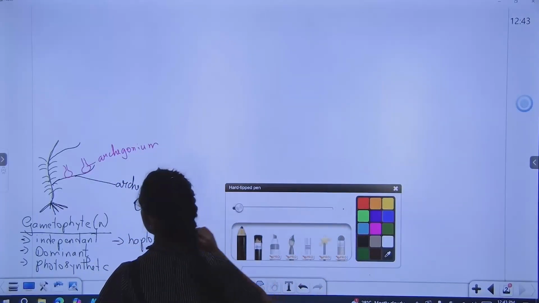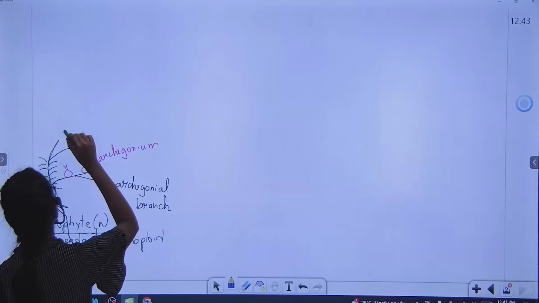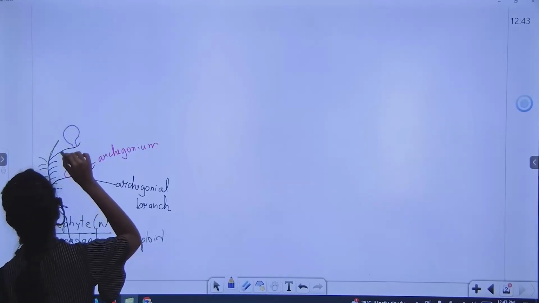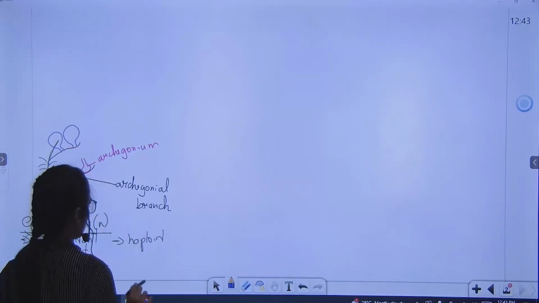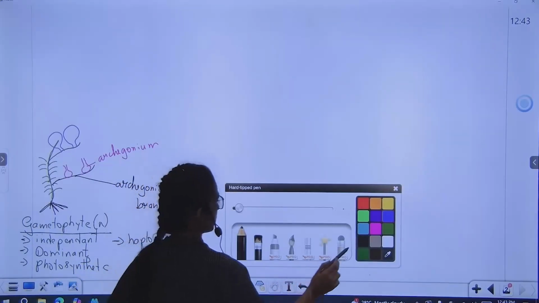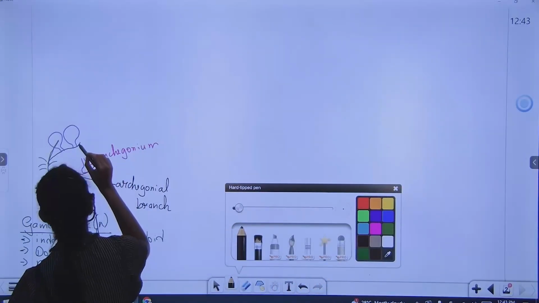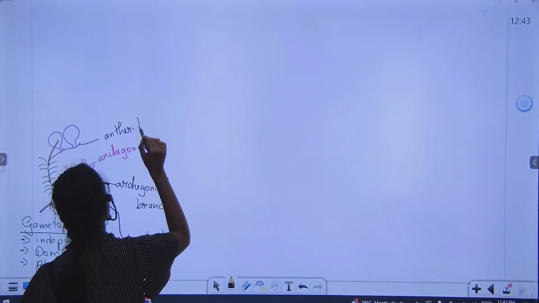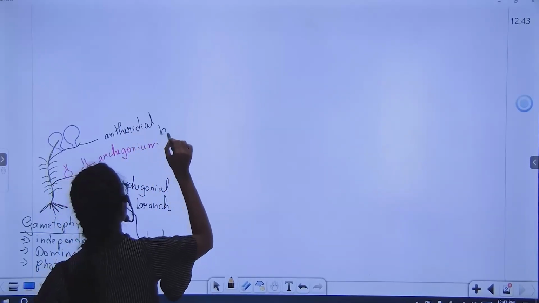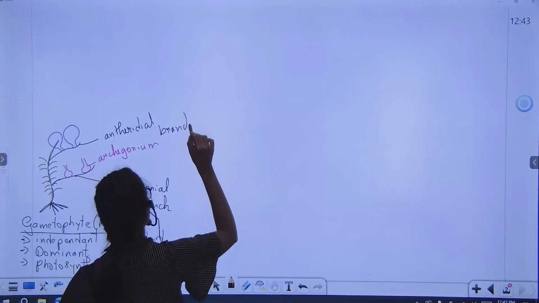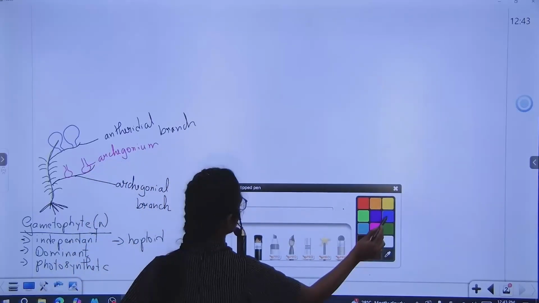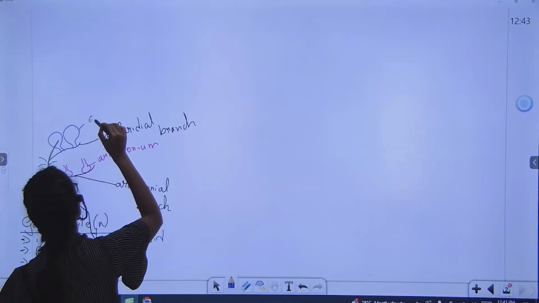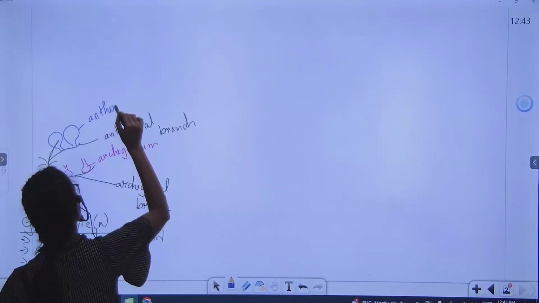And then we have this branch known as antheridial branch with antheridium sex organ.